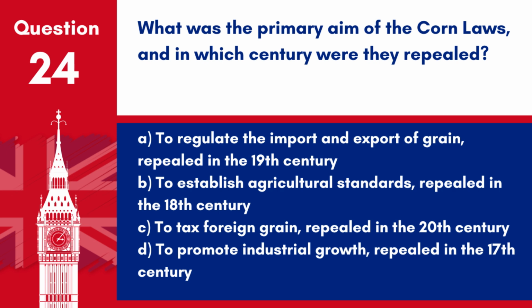D. To promote industrial growth, repealed in the 17th century. Answer A. To regulate the import and export of grain, repealed in the 19th century. The primary aim of the Corn Laws was to regulate the import and export of grain, and they were repealed in the 19th century.